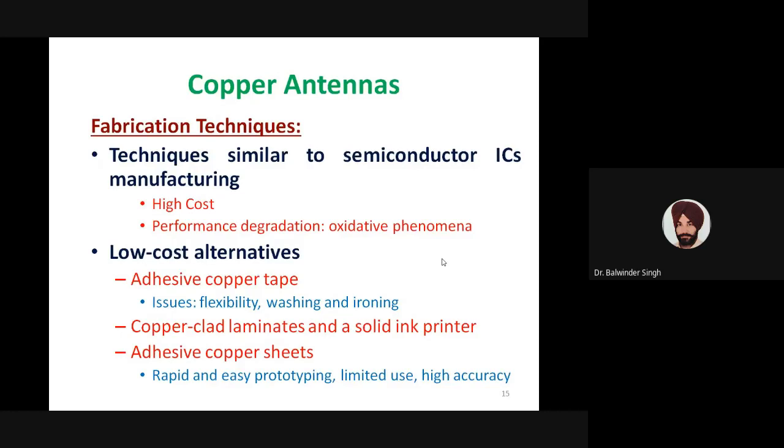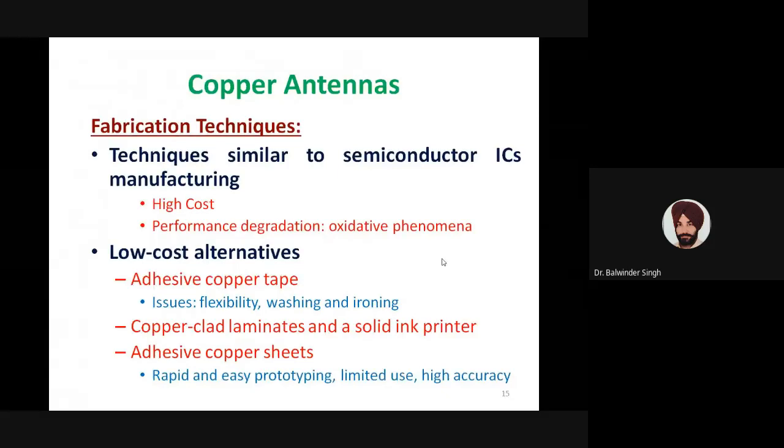But that particular semiconductor IC manufacturing technology needs a clean room and other types of controlled environment. All these things add up to the cost, so this technology results in high-cost fabrication, and that's why it is not preferred for applications where the cost of fabrication is an important issue.